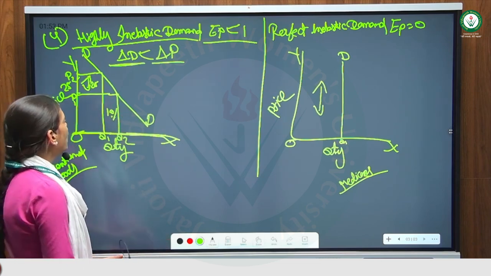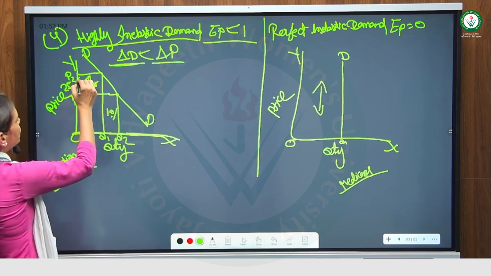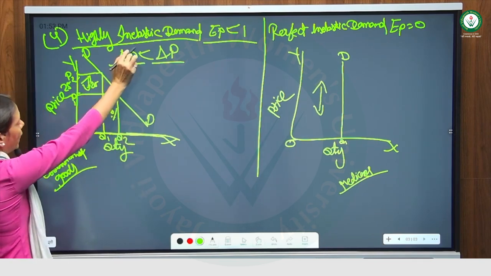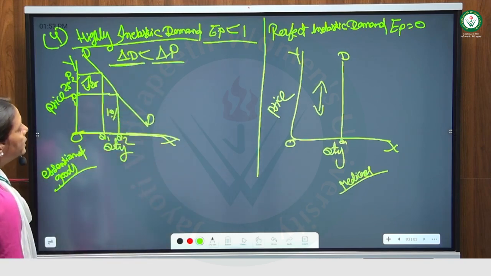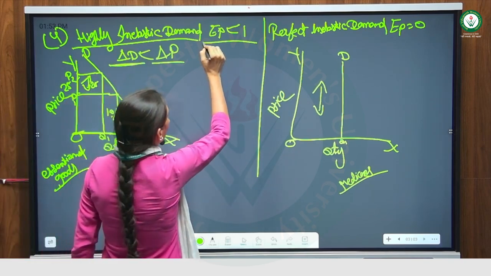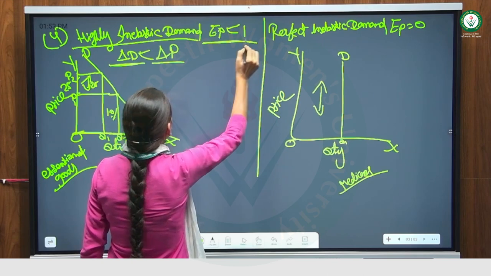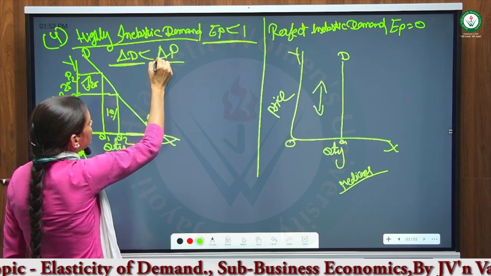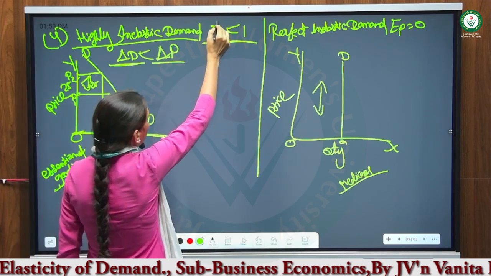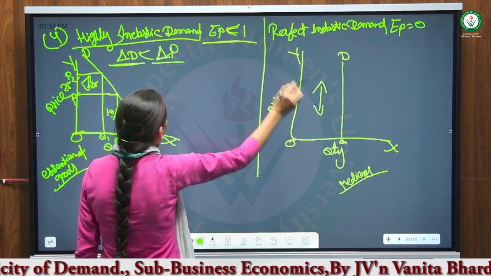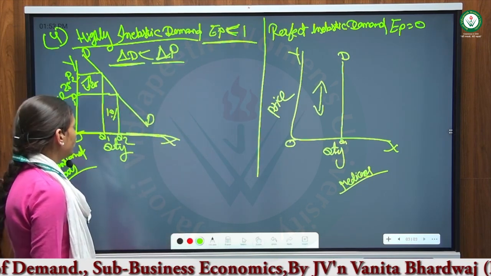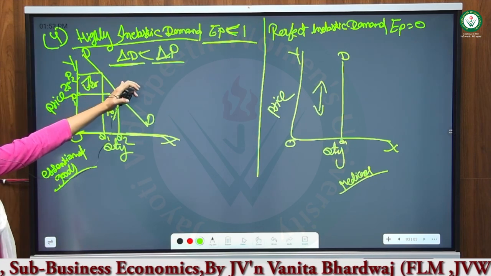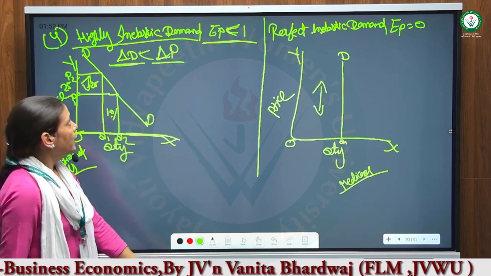That's why price changes more but demand changes less. In highly inelastic demand, the change in demand is less than the change in price. This is the formula of less than 1, the highly inelastic demand curve. These are the examples of essential goods.